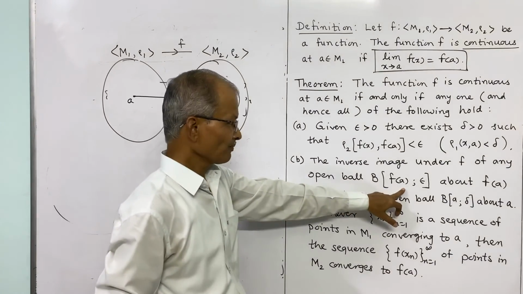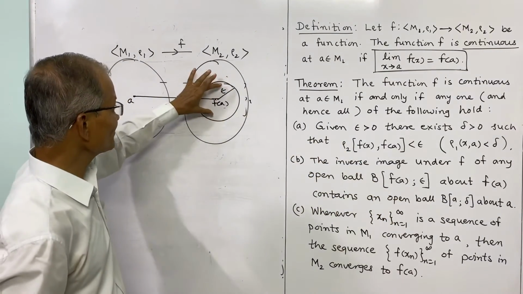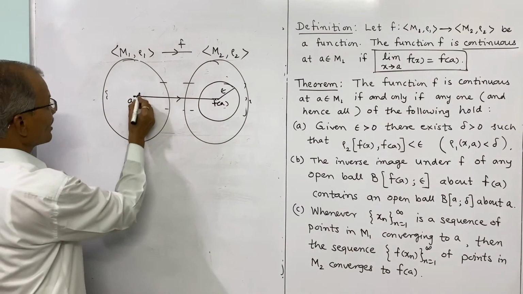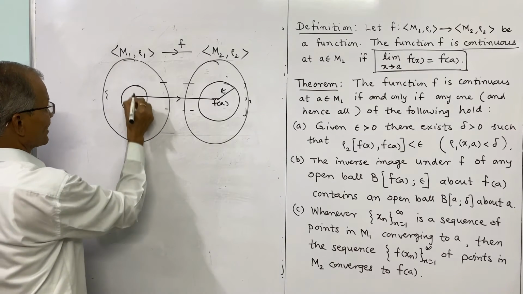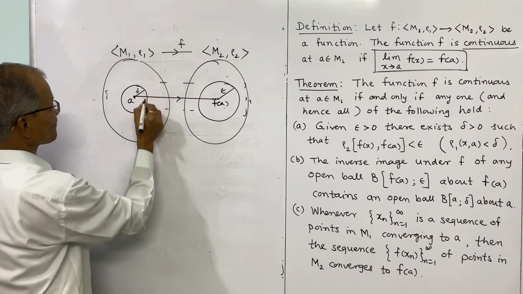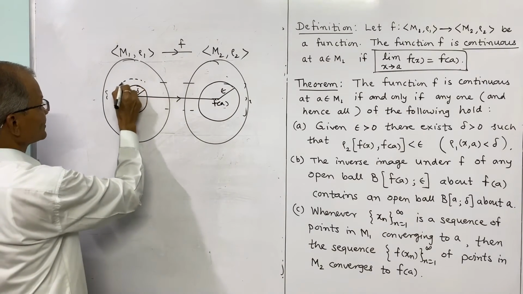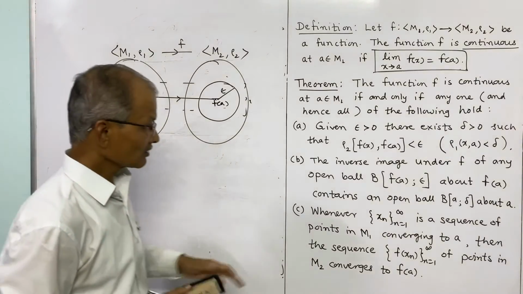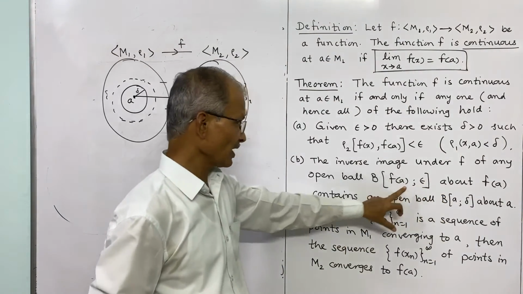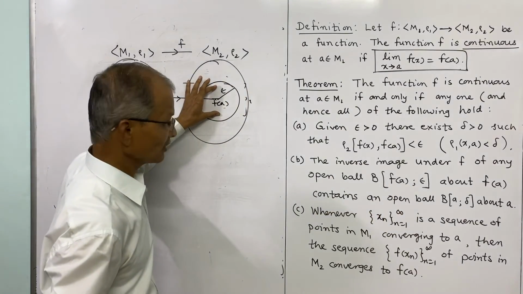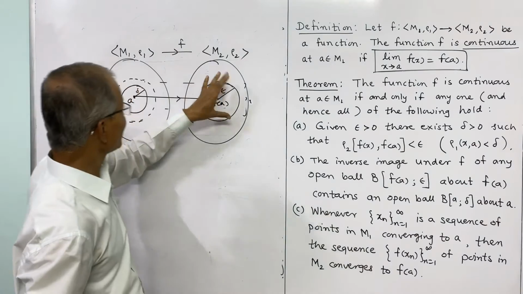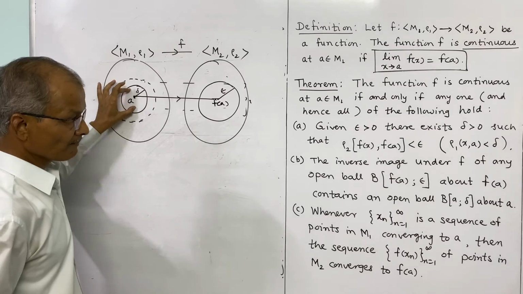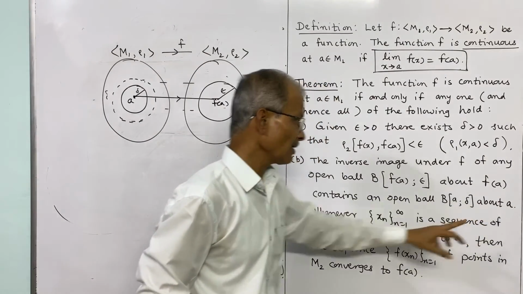This is the open ball in m2, and its inverse image will fall in m1. That inverse image will contain the open ball of radius delta about a.